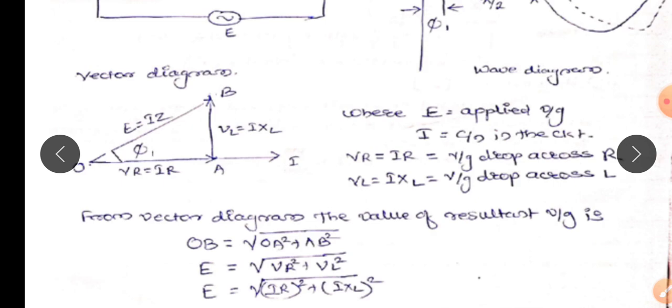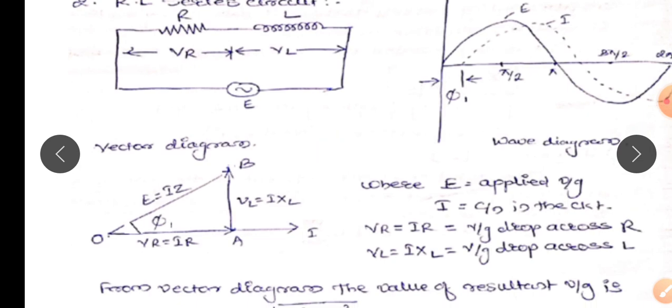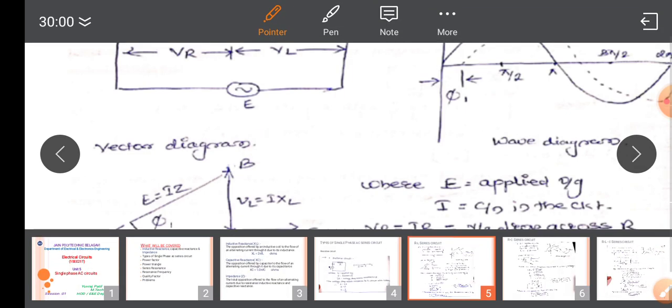Next, the voltage drop across the resistance R is in phase with the current I, and it is represented by vector OA. Next, the voltage drop across the inductor, VL equal to I into XL, is 90 degrees ahead of the current, hence it is represented as vector AB.